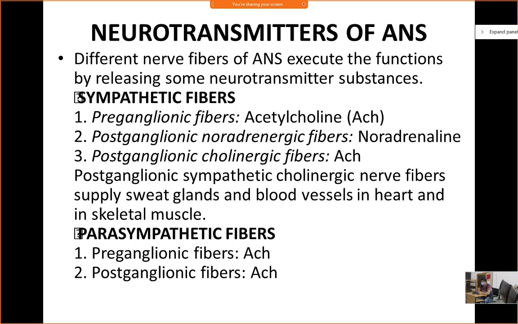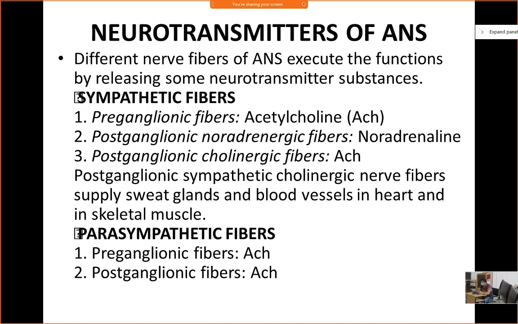So what type of neurotransmitter is there in sympathetic fibers? Parasympathetic fibers actually release acetylcholine everywhere. Is it? Preganglionic as well as postganglionic fibers release acetylcholine. But in case of sympathetic fibers, the preganglionic fiber releases acetylcholine, meaning everywhere preganglionic fibers release acetylcholine, whether sympathetic or parasympathetic.